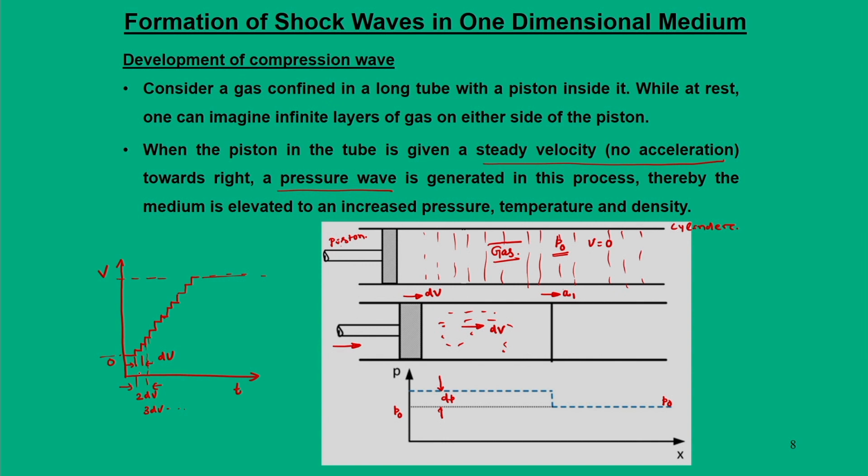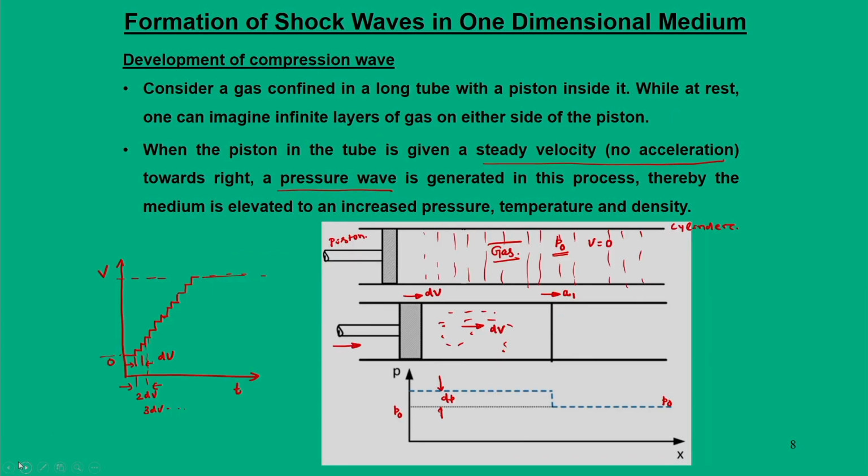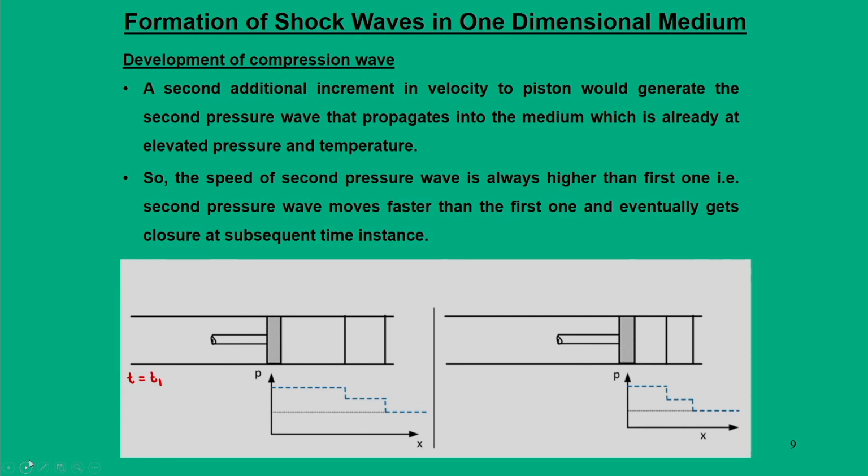dV, and we are looking at the next sequence of events. So, what we do here is, the same piston we are looking at another time, t is equal to t1. Previously, that time instant we say it is at t is equal to t0. Now, we are looking at this time instant as t is equal to t1.